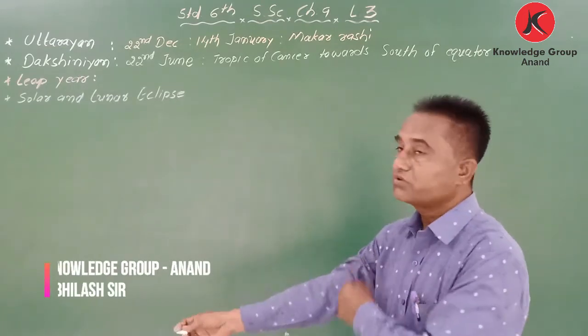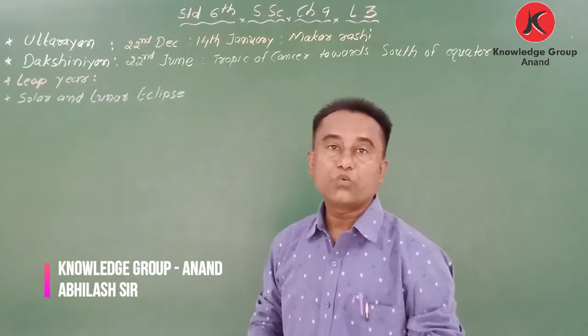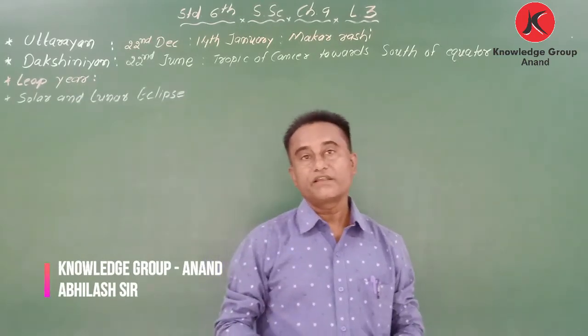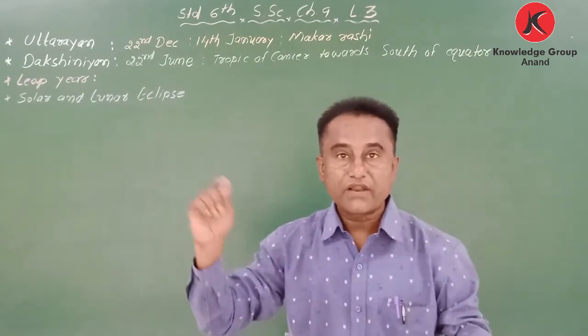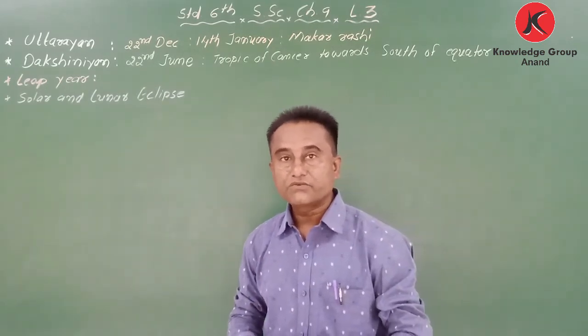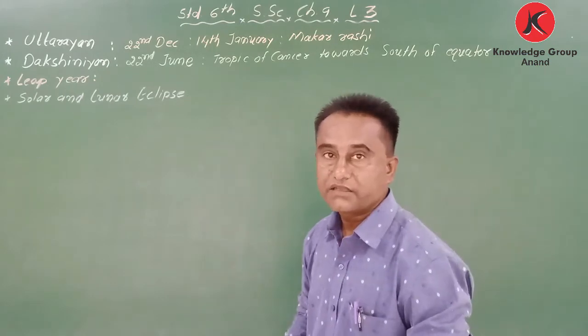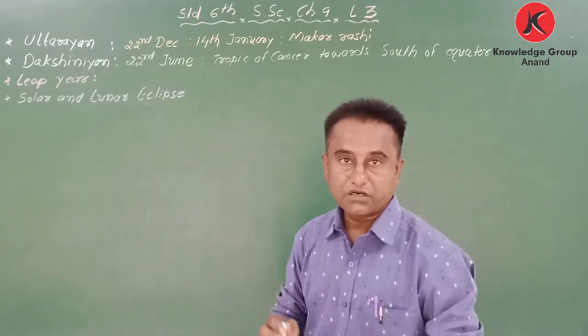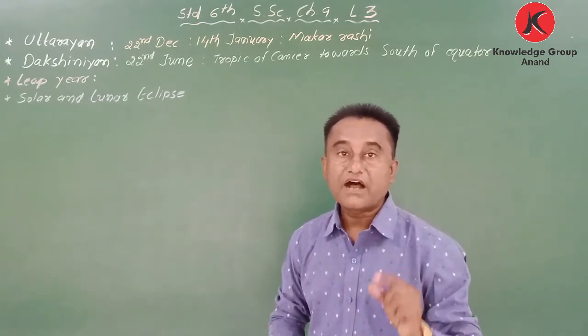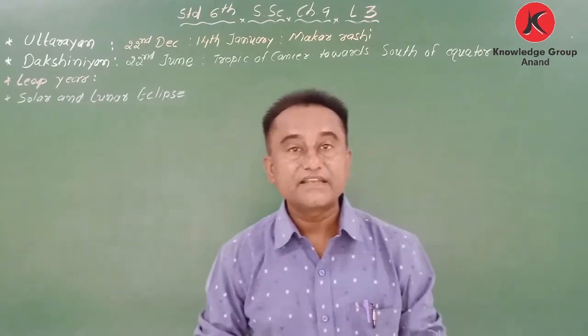Okay, now Uttarayan. When we hear the word Uttarayan, automatically the picture of flying kites comes to our mind, no? So my dear students, here I would like to say, the position of the sun falling on earth changes after 22nd December.